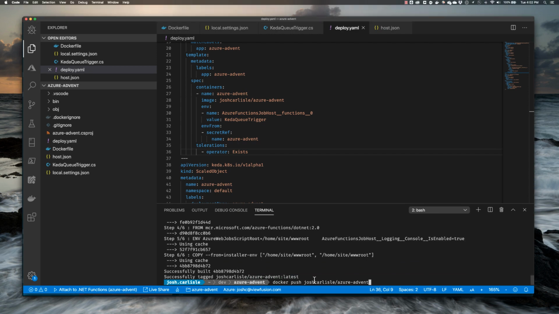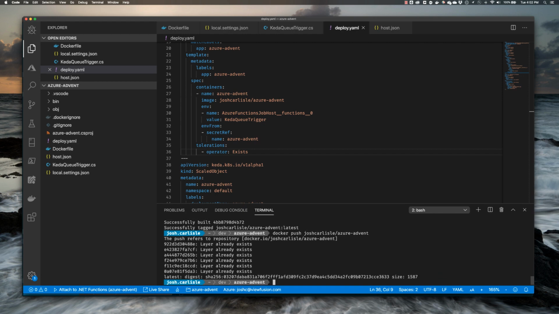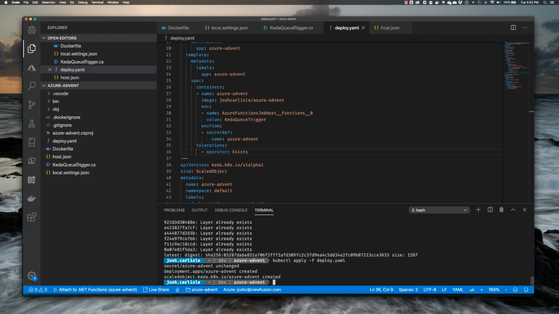Great. And then we're going to go ahead and push that new file out to my repo. Awesome. Okay, and then lastly, we're going to go ahead and deploy this to our Kubernetes cluster. Perfect. So now it's out there.